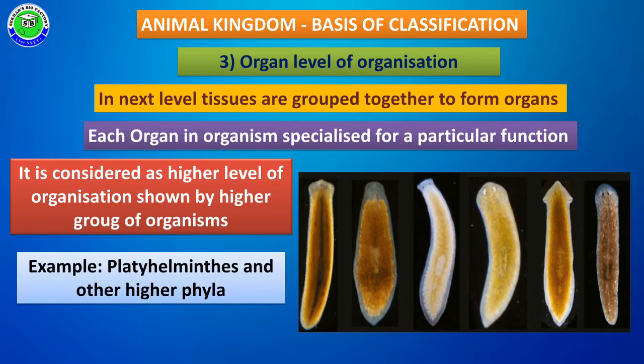The best example for this is Platyhelminthes and the higher phyla. So these are the animals having organ level of organization. Platyhelminthes is the best example for organ level of organization, and more specifically, this organ level of organization started in Platyhelminthes, and it is also seen in other higher groups of phyla.